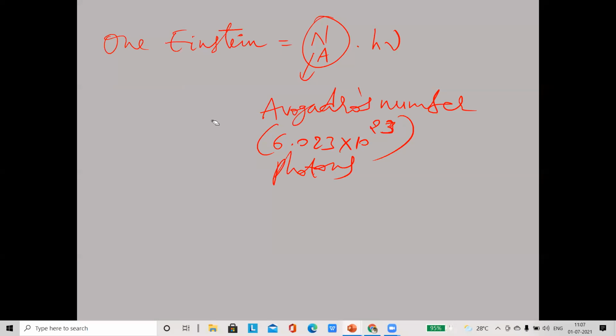According to Planck's quantum theory, energy is emitted or absorbed by objects in a discontinuous manner, in the form of packets of energy called quantum. Is the concept clear now? Let's take the screenshot of this. Next one now.